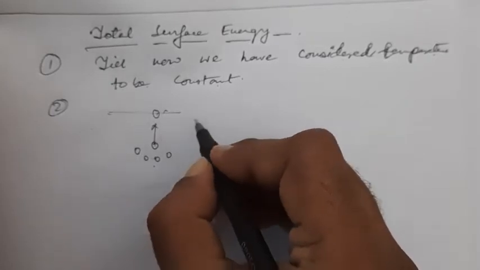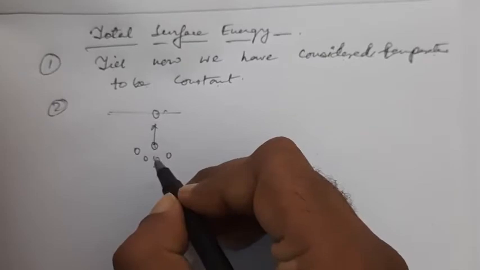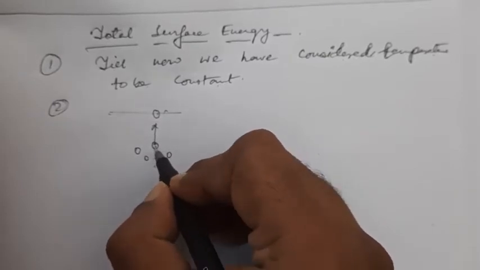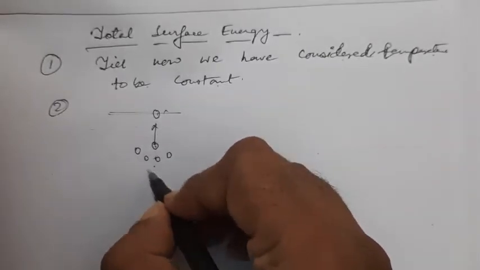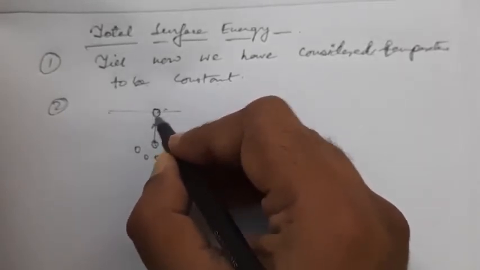If work has been done, then this molecule loses kinetic energy. The energy of this molecule is lost in doing work against the attraction force of the molecules lying beneath it.